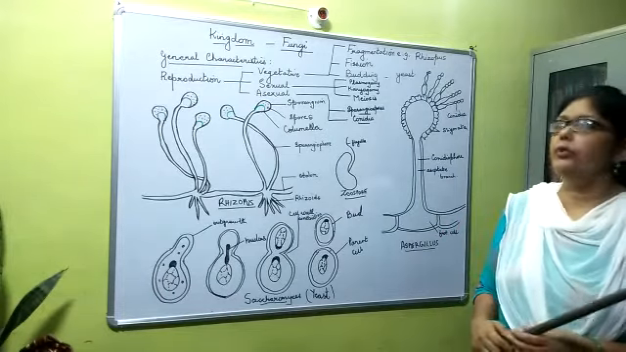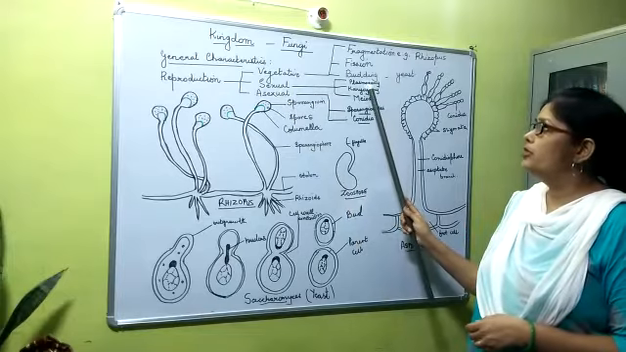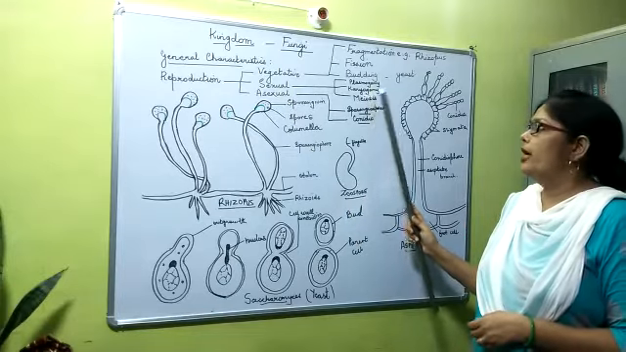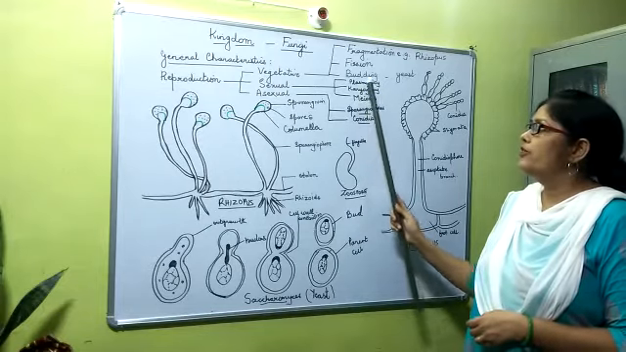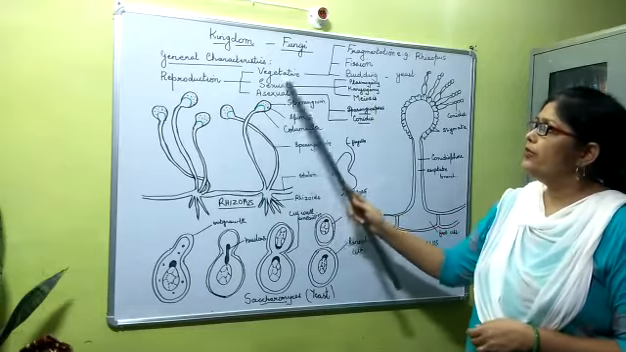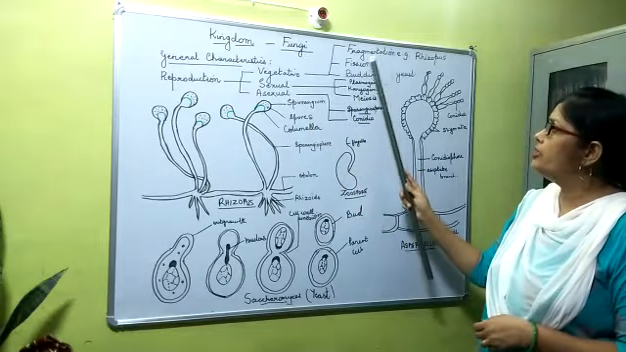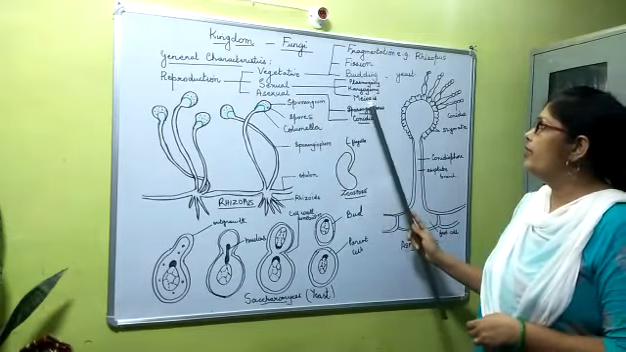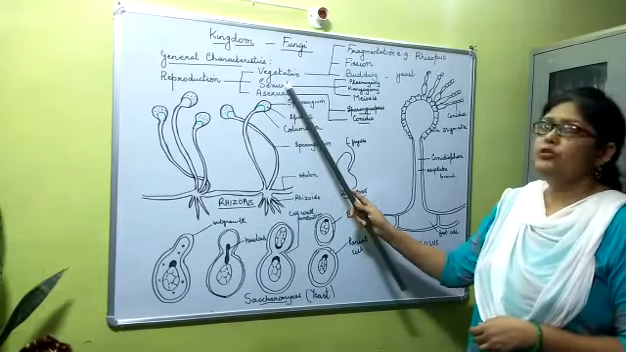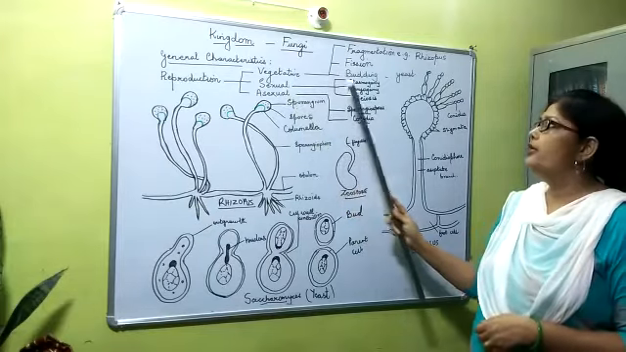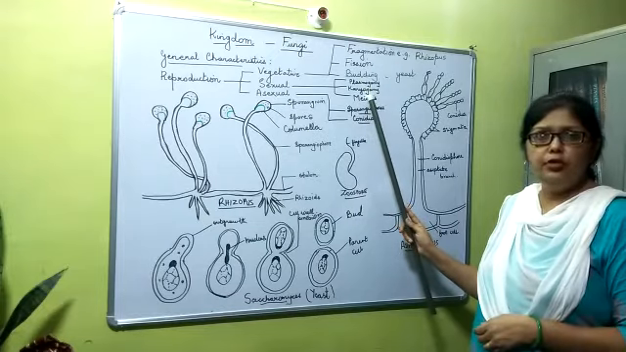Now we come to the next one, sexual reproduction. Sexual reproduction involves plasmogamy, karyogamy, and meiosis, which we will study in detail. In reproduction, we have vegetative, sexual and asexual. In vegetative we have done three types: fragmentation, fission, and budding. Asexual we have done by sporangiospores and conidiospores or conidia. Now we will do sexual reproduction, and it is of three types: plasmogamy, karyogamy and meiosis.